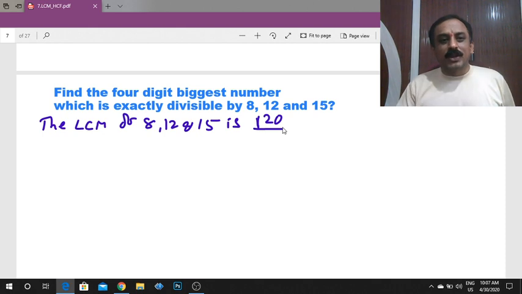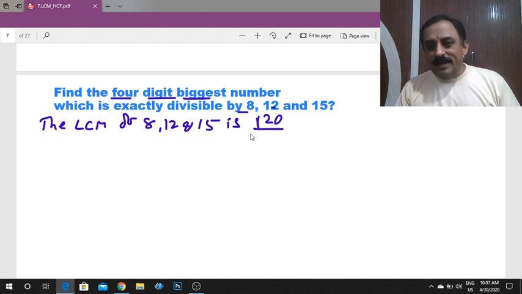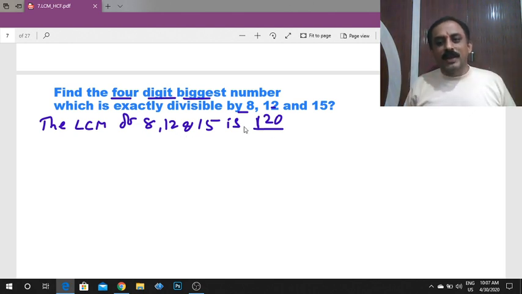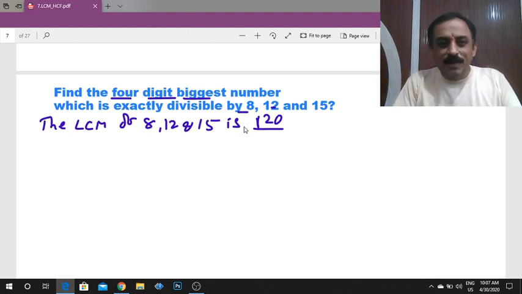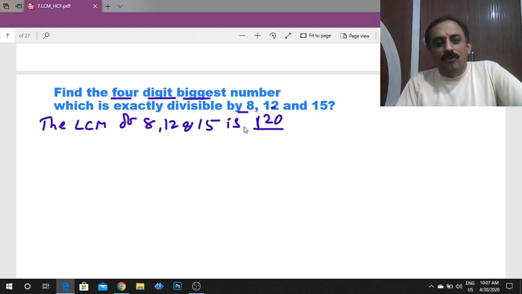But what is the present question? What is the 4-digit biggest number which is divisible by 8, 12, 15? So 120 is the LCM. Not only 120, all multiples of 120: 120 into 2 is 240, 120 into 3 is 360, 120 into 4 is 480, and so on.